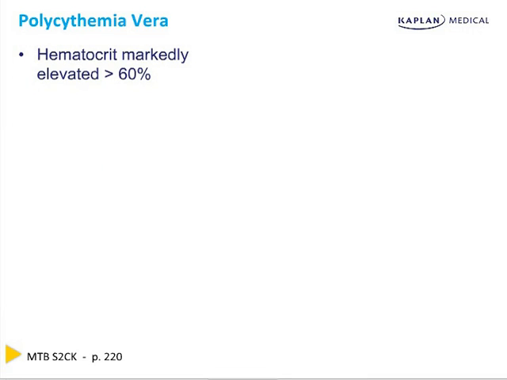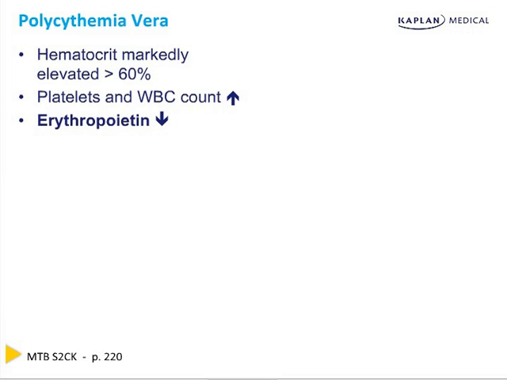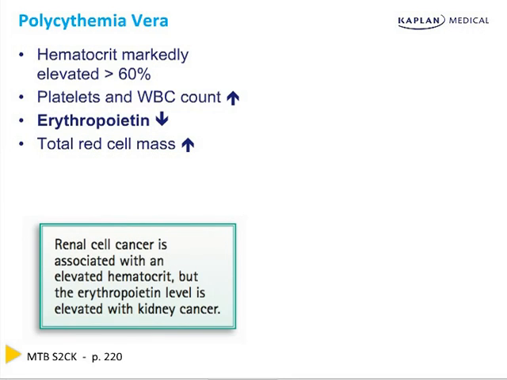Polycythemia vera is a markedly elevated hematocrit above 60 to 65% in the absence of hypoxia or an elevated erythropoietin. That's the whole point. The erythropoietin is down, but the red cell count is up. Now, platelets and white count can be up as well. They don't have to be, but they can be. There's an increase in the total red cell mass, and that's the whole point.